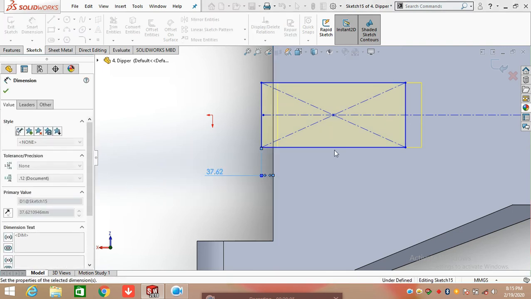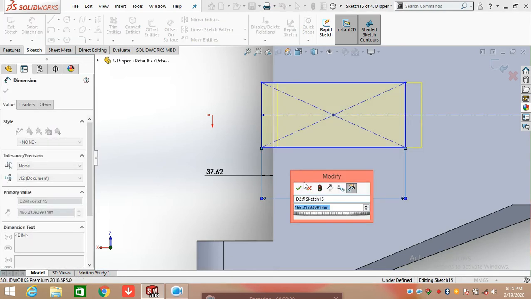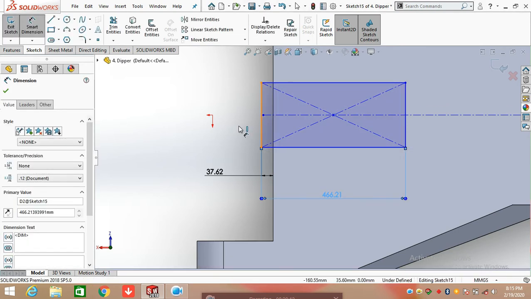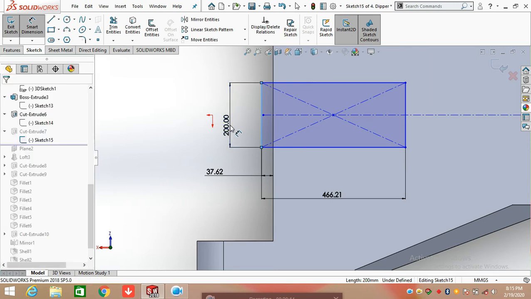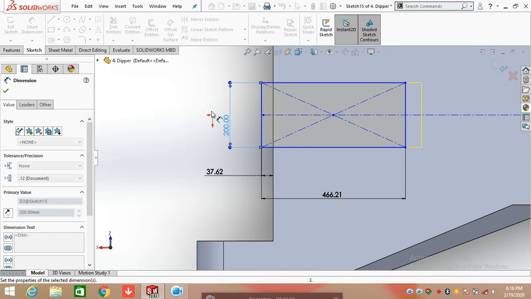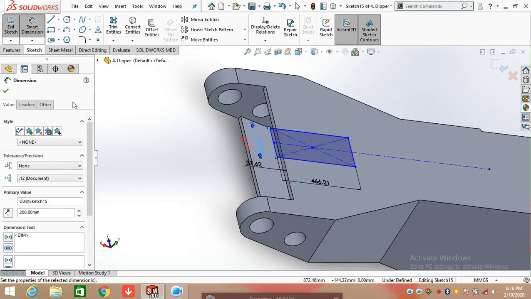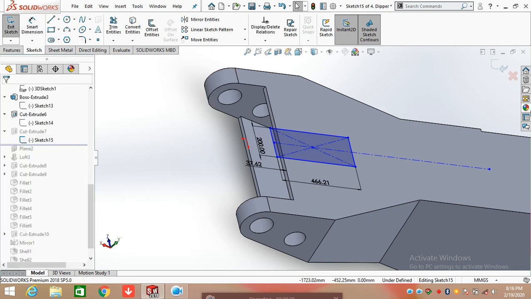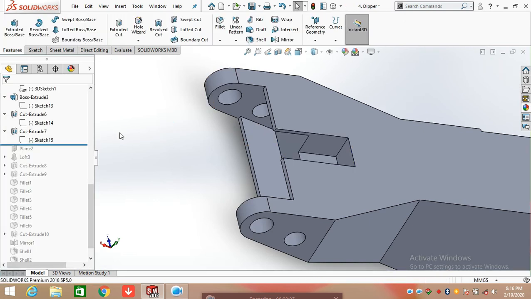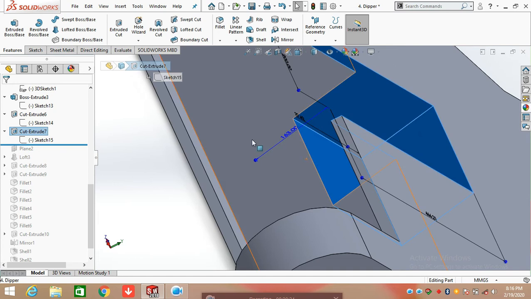Now defining the length and the width of the rectangle. Having width of 200 mm and total length is 466.21. Now click on extrude cut and extrude cut to 163.00.